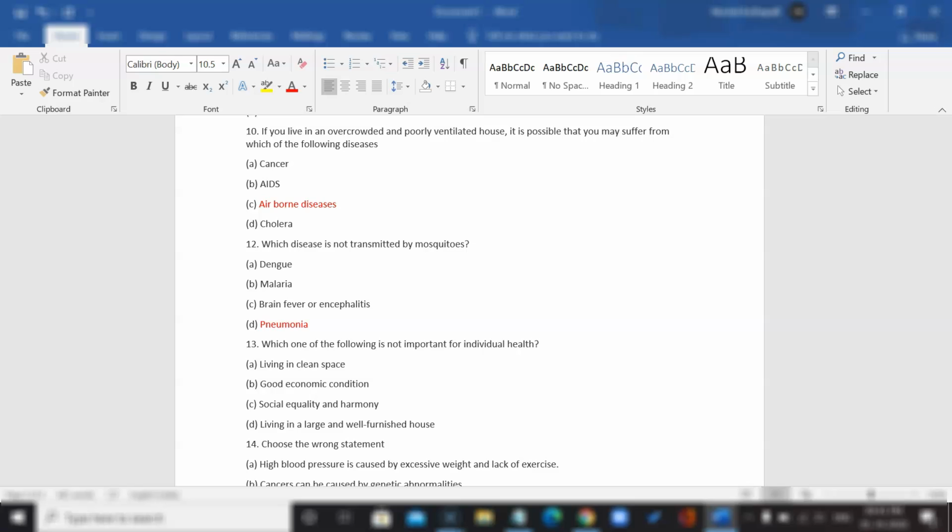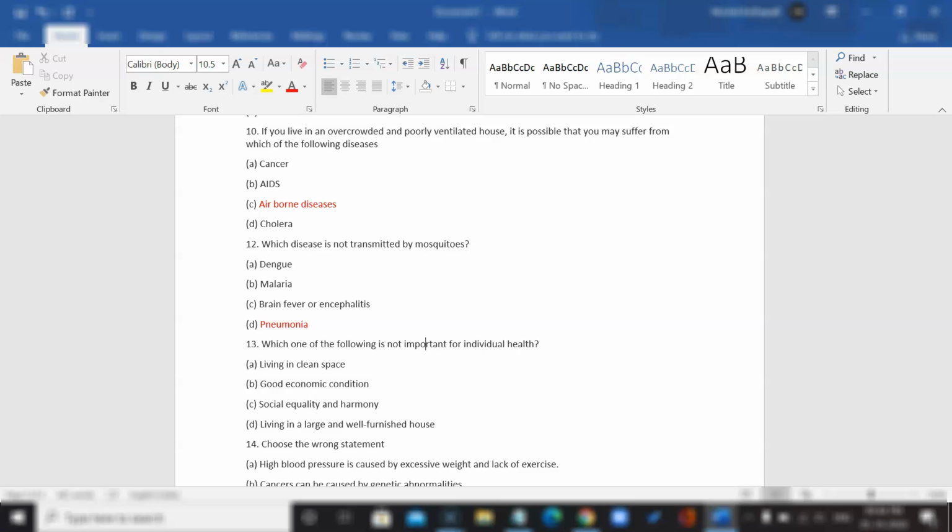You might have already figured it out, but let me just give you an explanation that proves why the other three options are important. Living in a clean space is definitely important for individual health. There are a few factors that affect our individual health, and they include our physical environment, our social environment, equal economic opportunities, and social equality and harmony. So, living in a clean space. Our physical environment is determined by the facilities and resources that we have, and ideally the physical environment is the place where we live, work, run, play, jump, etc. It's where we live, basically. Public cleanliness and hygiene is especially important in our physical environment.